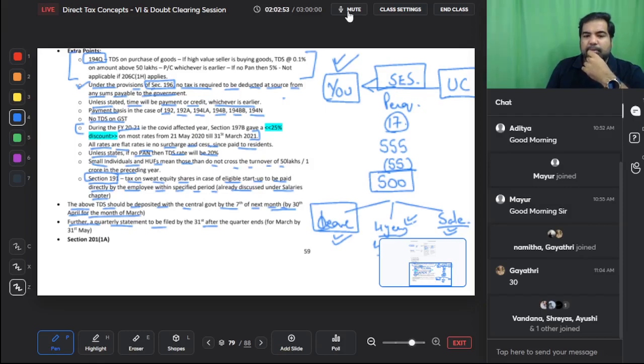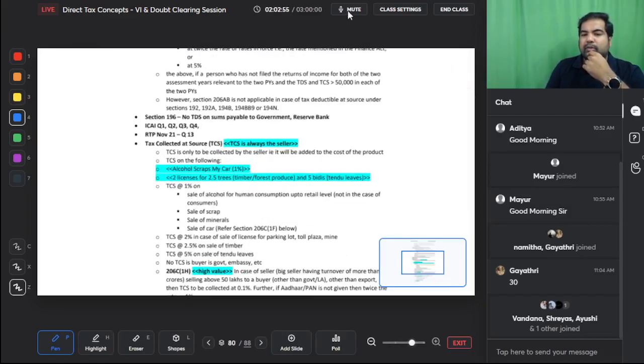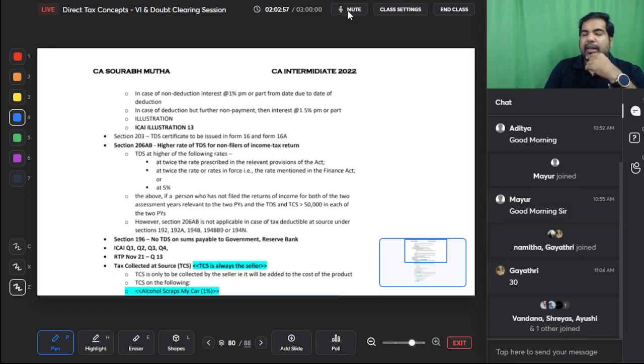But this one is important, guys. What if you don't pay by the 7th or the 30th of the month? Then in that case, if you've deducted and you're paying late, that means you're using the government's money. Interest will be at the rate of 1.5% per month, which literally means 18% per year. And if you've not deducted at all, then it will be at the rate of 1% till you actually deduct it.